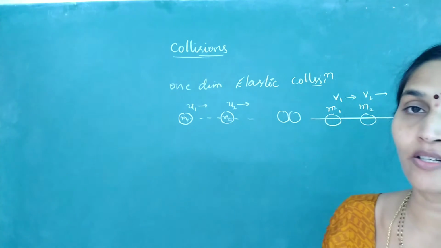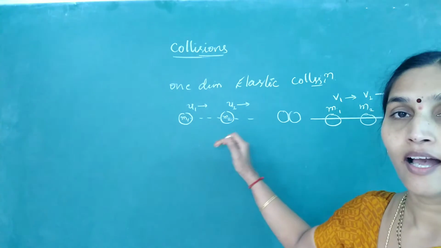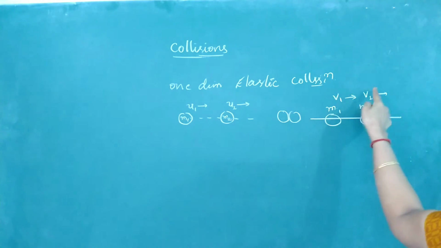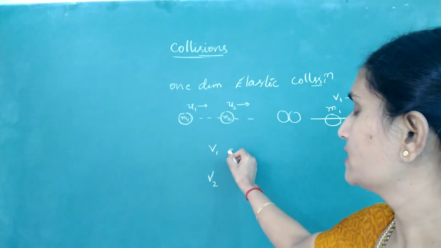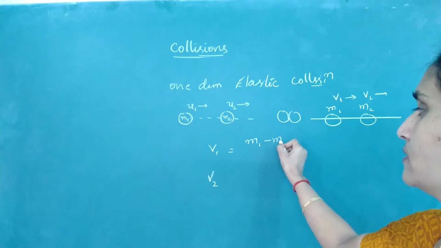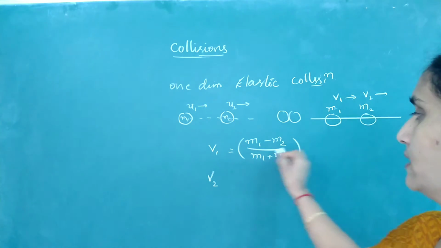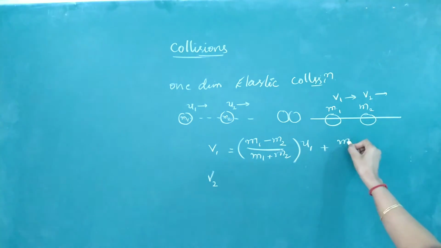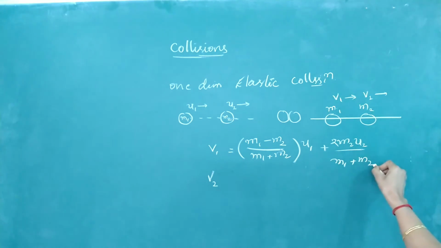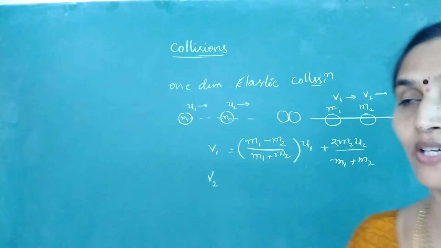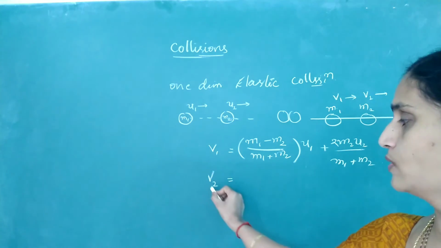Now if you look at elastic collision, we have taken one-dimensional elastic collision, and by using conservation of momentum and kinetic energy we could find out the velocity of the two particles. Tell me what was the formula we have derived? V1 equals M1 minus M2 by M1 plus M2 into U1 plus 2M2U2 by M1 plus M2. So this is how we have derived it by using conservation of momentum and kinetic energy. If you know V1, just interchange 1s and 2s, you will get the value of V2.